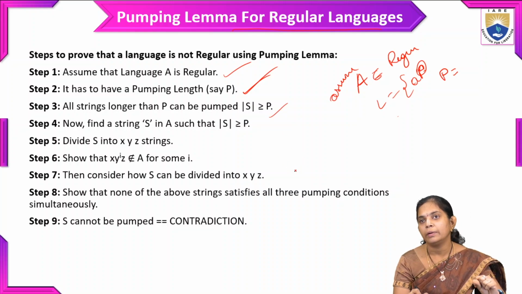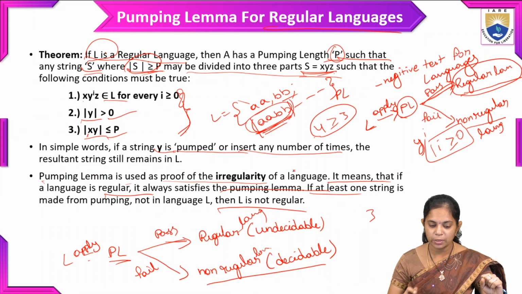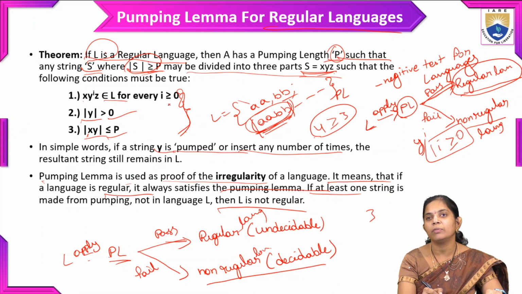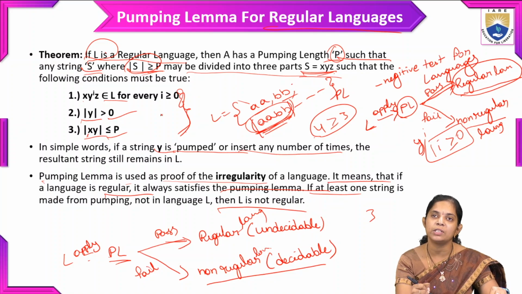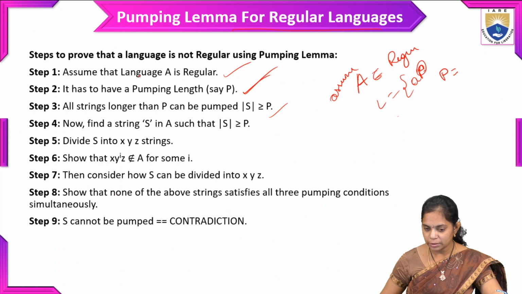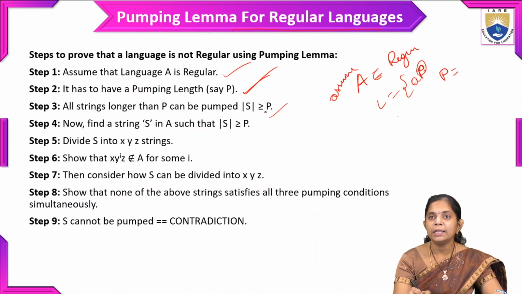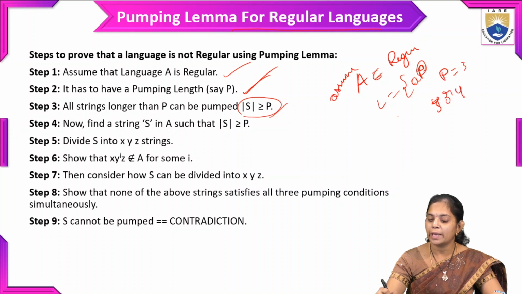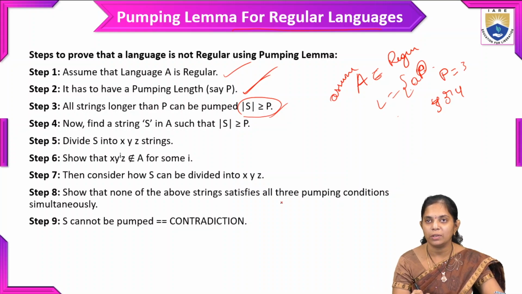As we already discussed, while choosing the string from the given language, we need to follow this condition: the length of the string should be greater than or equal to p. Suppose p is equal to 3, then the length of the string is either 3 or 4. We need to pick that kind of string from the language.